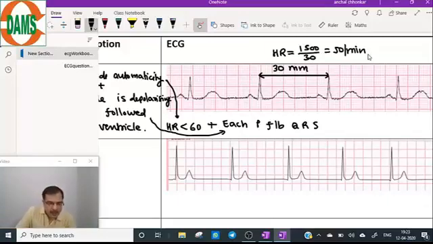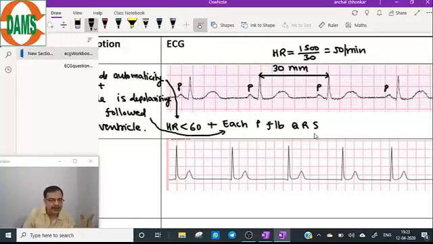So look carefully at the description here. This is the P wave. This P wave is followed by a QRS complex. Yes. Second P wave followed by a QRS complex. Yes. Third P wave is followed by QRS. Fourth P wave is followed by QRS. So each P is followed by QRS. A normal P wave is followed by a normal QRS complex. So this proves our diagnosis.